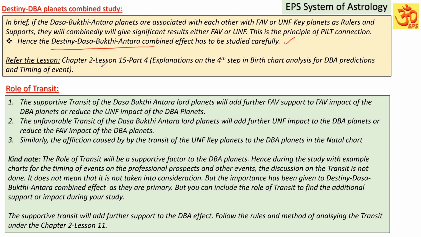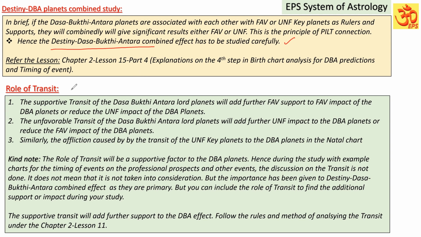Refer to lesson chapter number 2, Lesson 15, part 4, explanation on the fourth step in birth chart analysis for DBA predictions and timing of event. In this lesson I already discussed some important points about this DBA analysis and predictions for timing of event. So that also you can refer. So we have studied the Dasa Bhukti Antra planets' combined effect and also the timing of event.